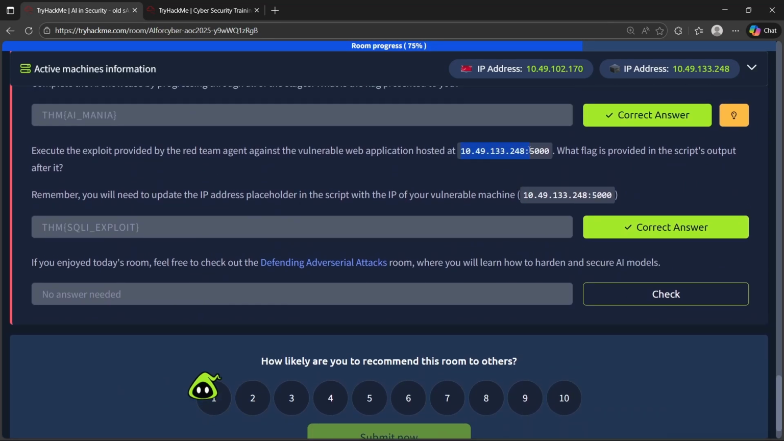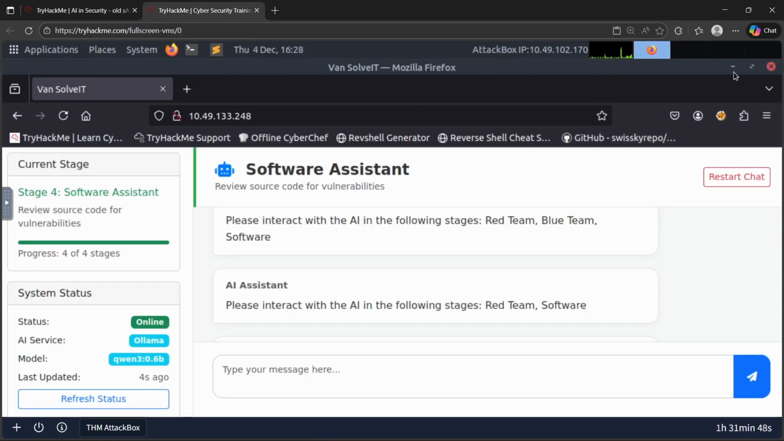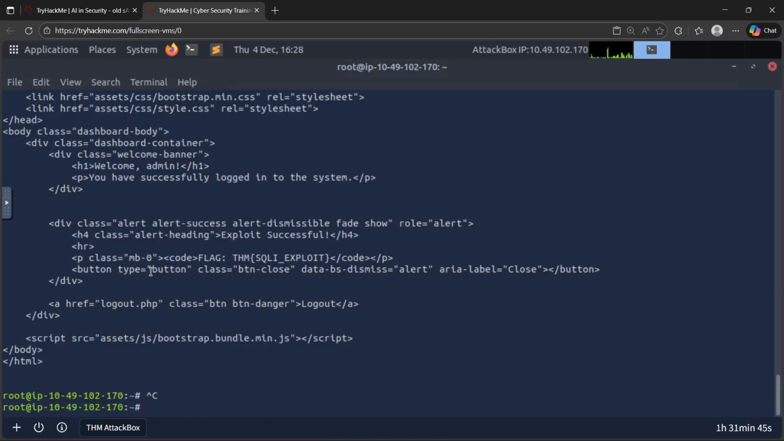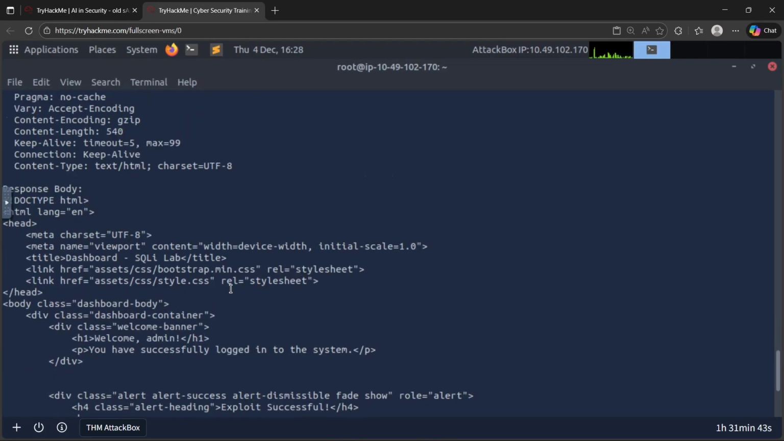After that, you just need to edit the IP to this IP in that particular script. Once you are done, you can use Python 3 to run that, and you will be able to get the flag as demonstrated in this video. So this is how you will be able to get the flag, right?